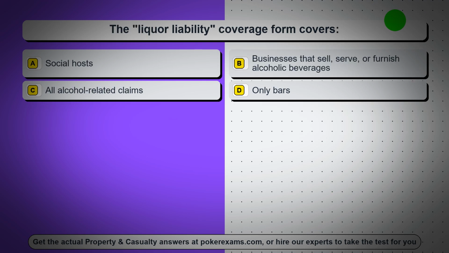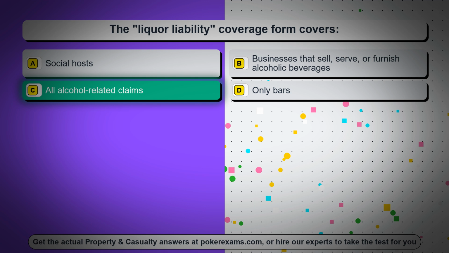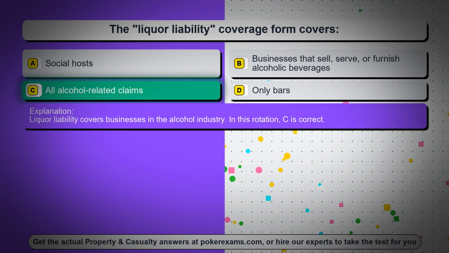Question 86. The liquor liability coverage form covers: Option A, social hosts. Option B, businesses that sell, serve, or furnish alcoholic beverages. Option C, all alcohol-related claims. Option D, only bars. The correct answer is option C, all alcohol-related claims. Liquor liability covers businesses in the alcohol industry. In this rotation, C is correct.